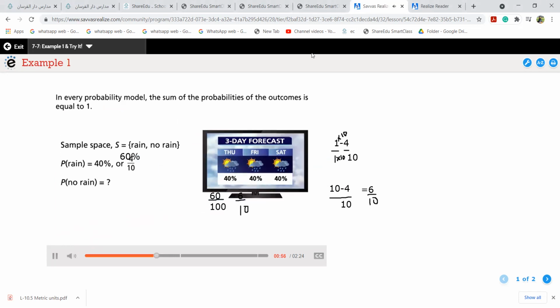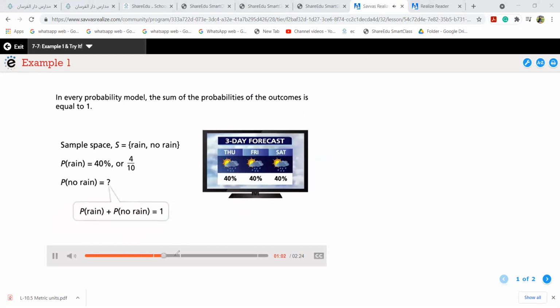Let us see, 6 over 10. In every probability model, the sum of the probabilities of the outcomes is equal to 1. The probability of no rain is equal to 1 minus the probability of rain, or 1 minus 4/10, which is equal to 6/10. So this is how I explained to you. I said total probability of anything, that is rain plus no rain, is 1. That's why you subtract from 1. 1 minus no rain will give you rain. Every time this 1 is important, you need to subtract from one whole number and then you will get the other number.